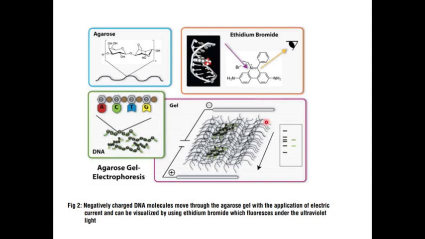During the solidification we make some wells in this gel, so that in those wells we can load the DNA. Then we take that gel to an electrophoresis chamber in which the electric current is applied, so that the DNA molecule, as it has a negative charge, moves towards the positive electrode, and thereby based on the size it will get separated.